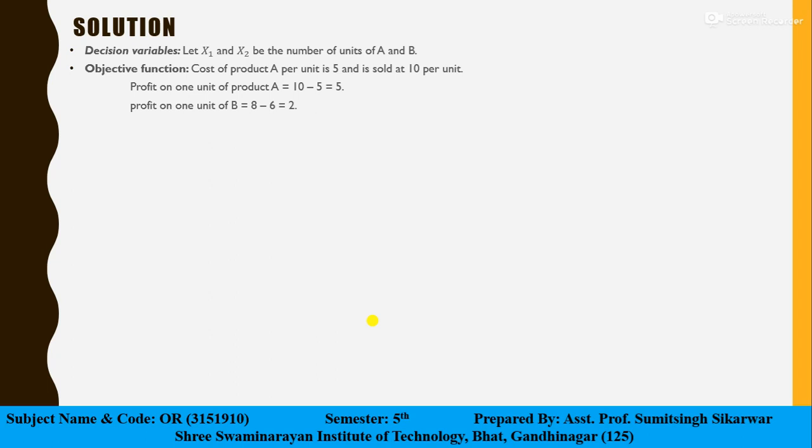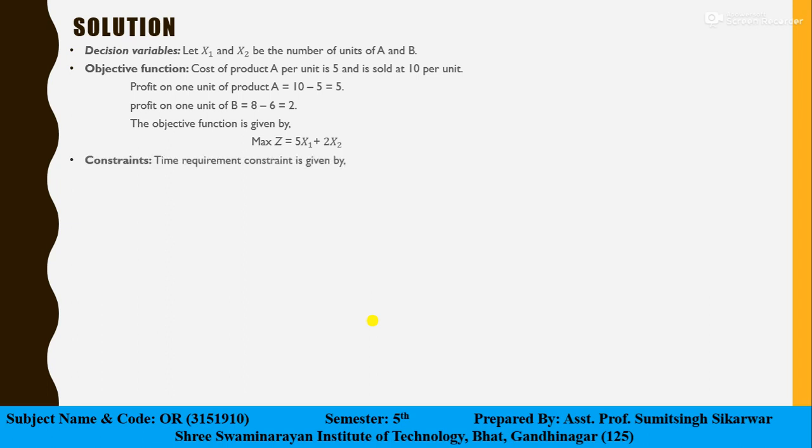Now x1 units of product M contribute a profit of 5x1, and x2 units of product B contribute 2 rupees each, that means 2x2. So our objective function becomes: maximize z equals 5x1 plus 2x2.